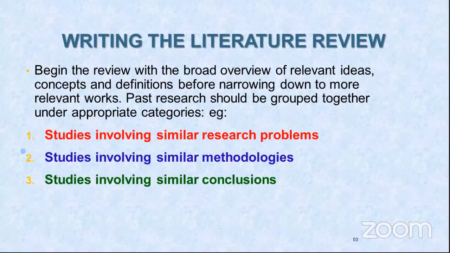You should review studies which involve similar research problems, studies which involve similar methodologies, and studies which may have similar conclusions, with different variables. So the question again is what you should review. That again is a question mark many times.